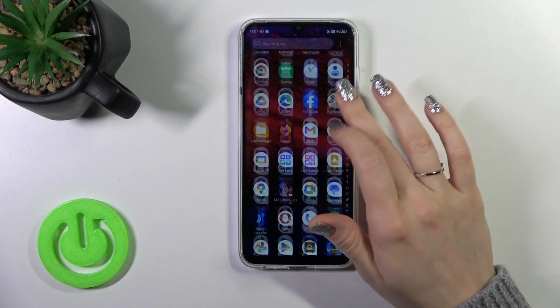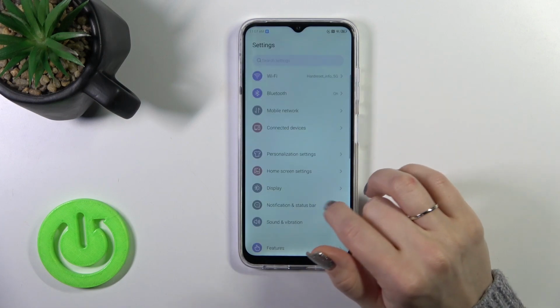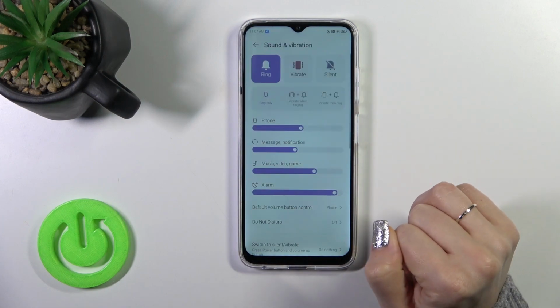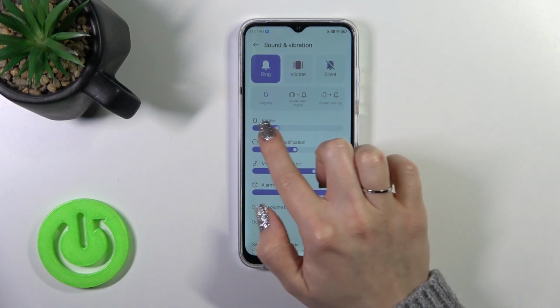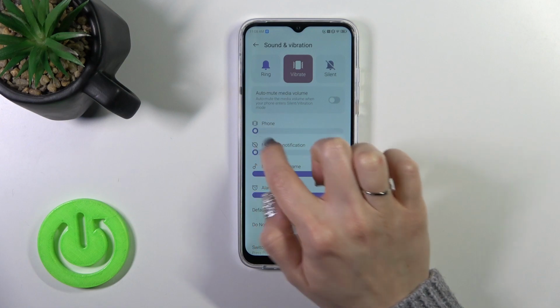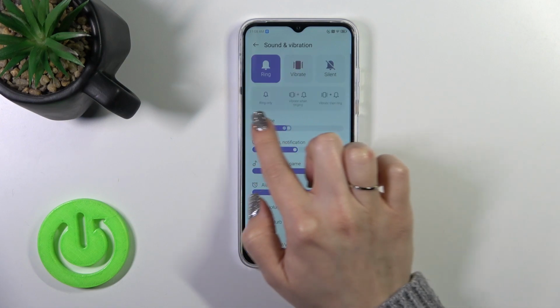So first, open the settings application and then tap on sound and vibration. To mute the phone ringtone, we should just move this volume panel with our finger, just this way. Just slide this white dot to the left side.